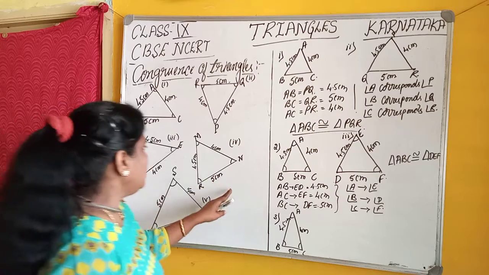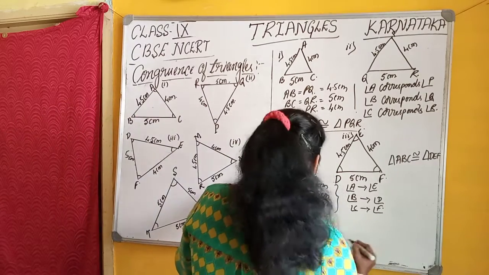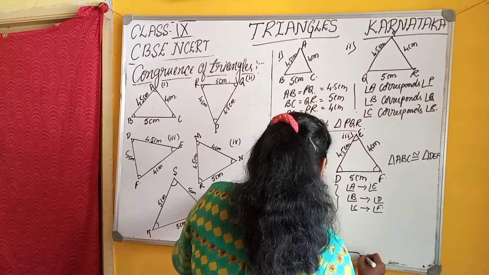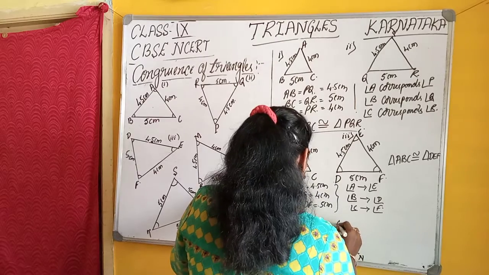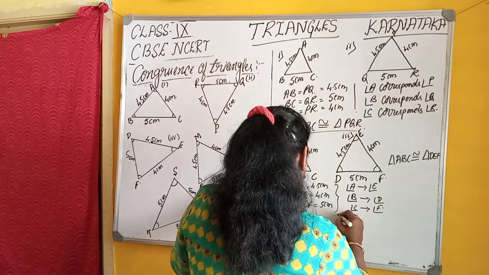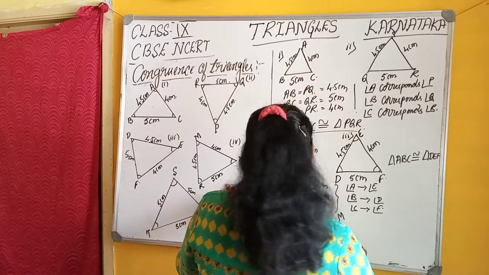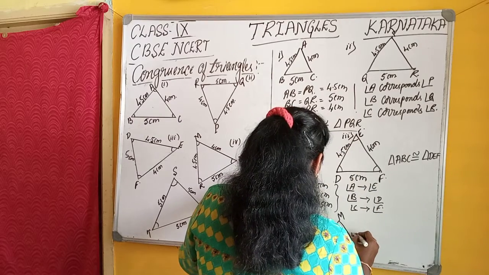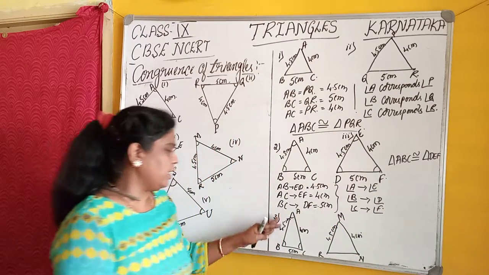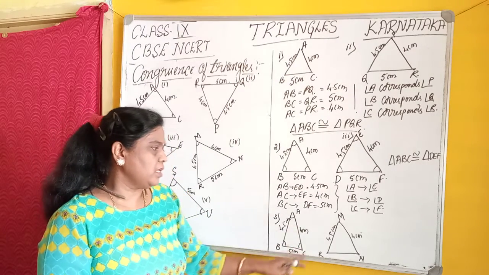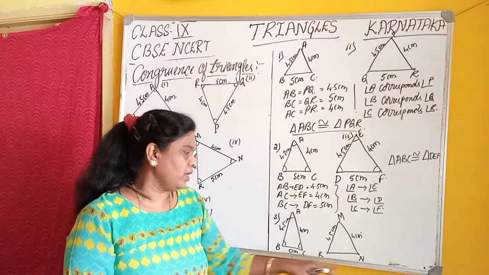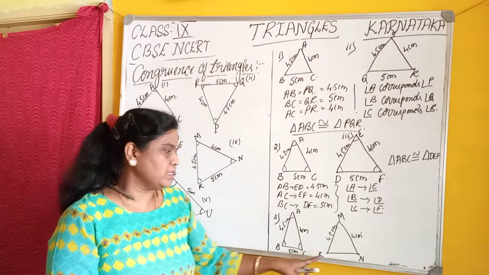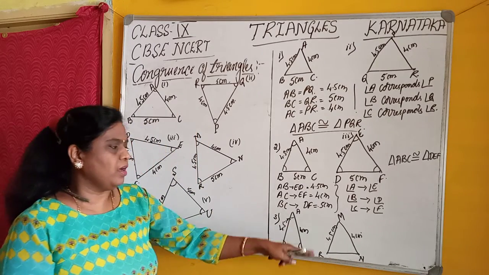The fourth one has base RN, MR is 4.5 centimeter and MN is 4 centimeter. Here you came to know that AB corresponds to MR, AC corresponds to MN, and BC corresponds to RN, and angle A corresponds to angle M, angle B corresponds to angle R, and angle C corresponds to angle N. Therefore, these two are congruent.